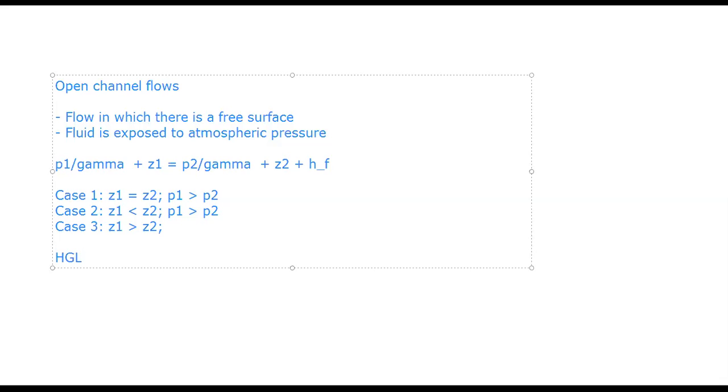If the flow is going from 1 to 2, HGL at point 1 has to be greater than HGL at point 2, right? This is so obvious, right? Correct. So predominantly, HGL at 1 is greater than HGL at 2. So this is the driving case, this is what drives the flow.